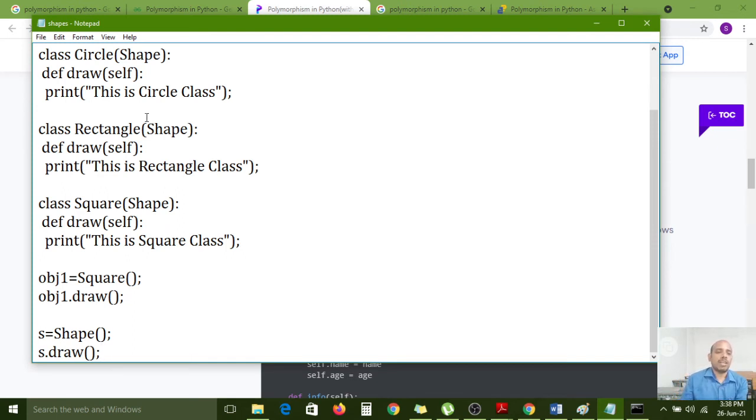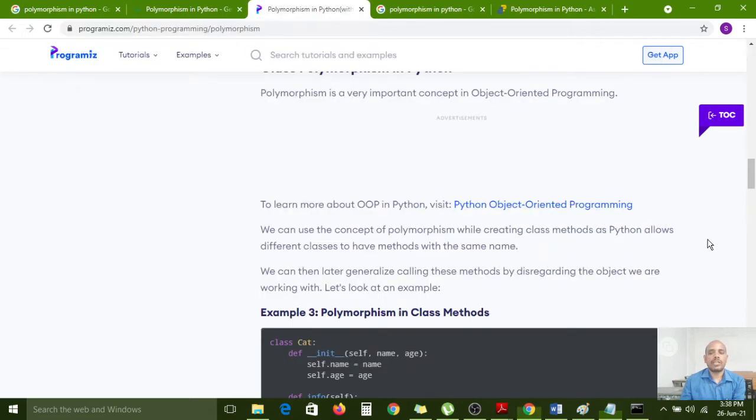So four classes contain the same method name, and it is allowed. We can then later generalize calling these methods by disregarding the object we are working with.